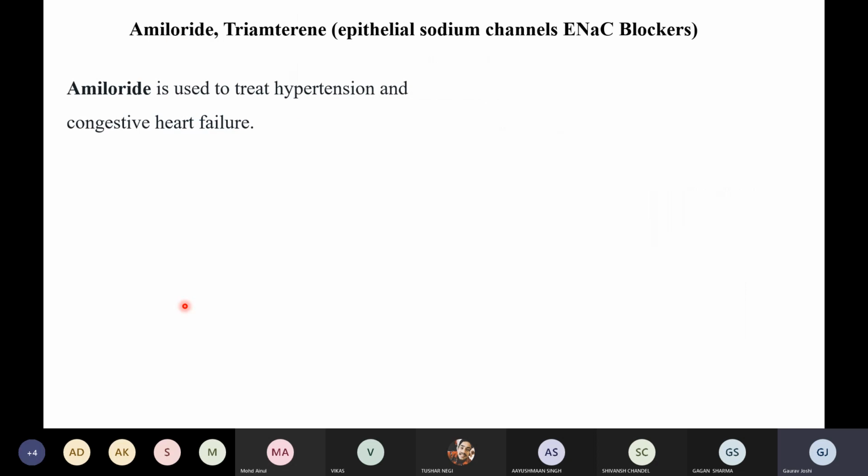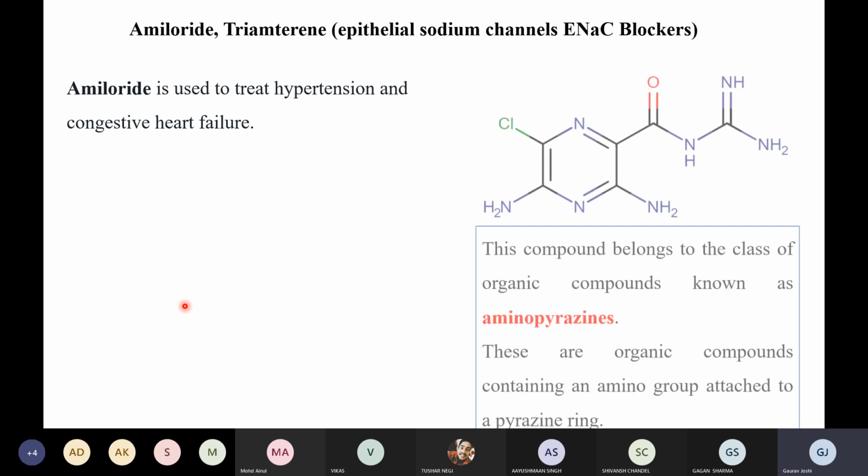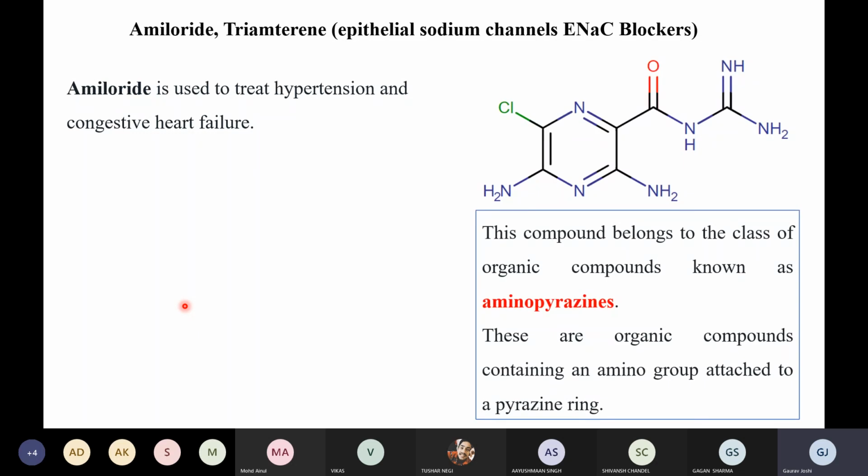Now we have two other molecules that are the ENaC blockers, right? So again, the molecules are very simple, right? So basically this is the first molecule, amiloride. So this is the structure of the amiloride. Again, if you look at the name, these are the aminopyrazine. So this is the pyrazine ring. And why are we calling it the amino? We have the amino groups here, right? So this is the molecule aminopyrazine.